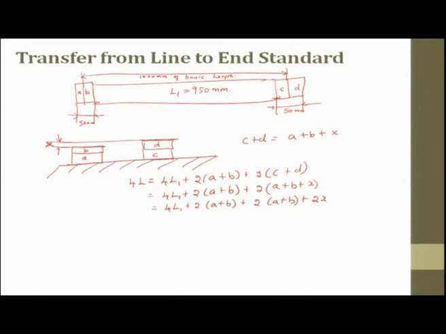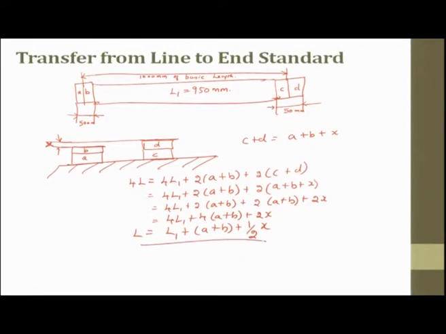Now if we rearrange, it will be 4 times L1 plus 4 times (A plus B) plus 2x. So this is 4L. Now when you divide both sides by 4, what do you get? L equals L1 plus (A plus B) plus half of x.